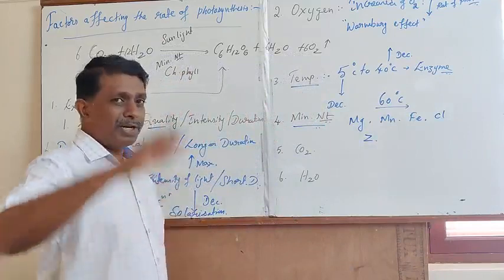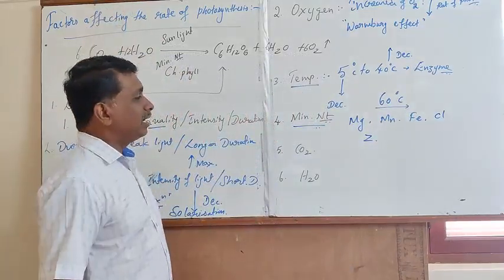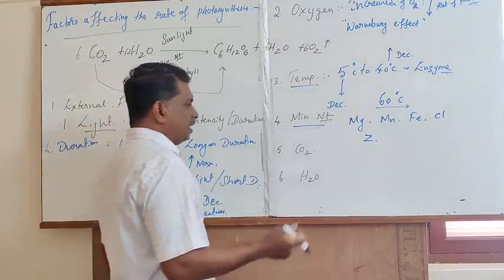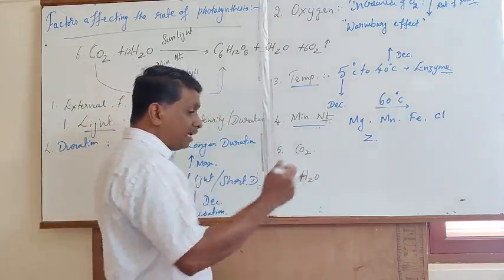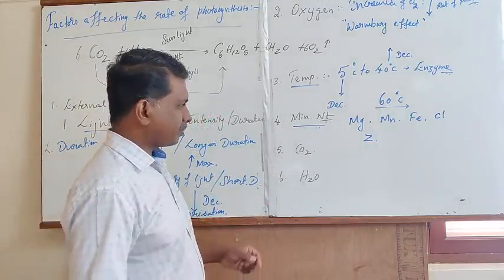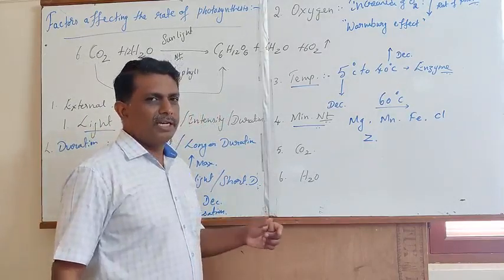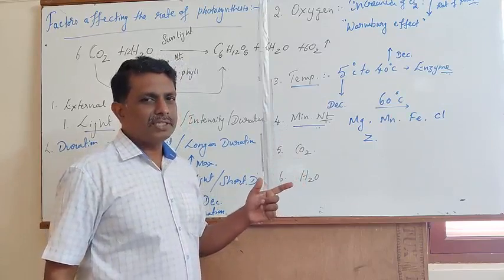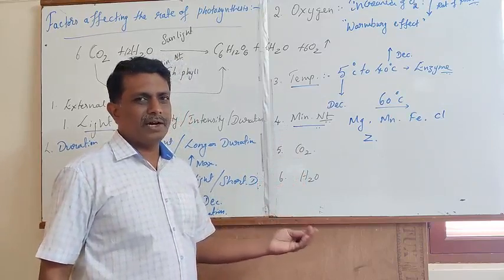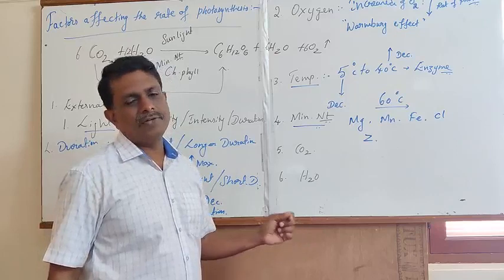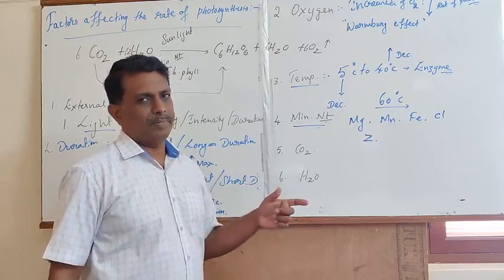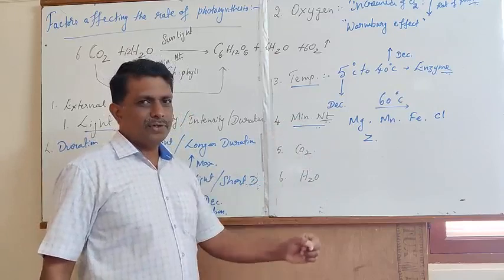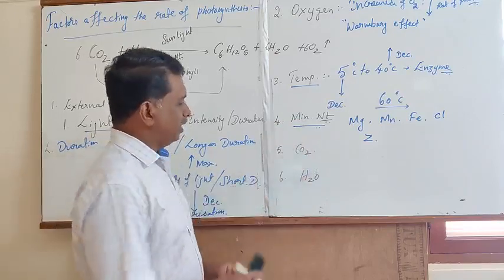They play a very important role in enhancing the rate of photosynthesis. Less availability of inorganic nutrients leads to a sudden decrease in the rate of photosynthesis, with malfunctioning of the chlorophyll pigments.